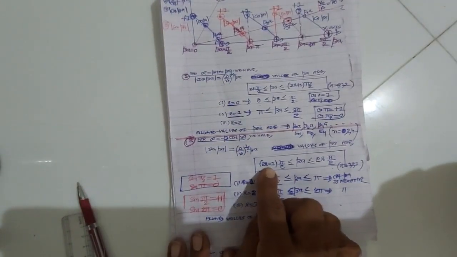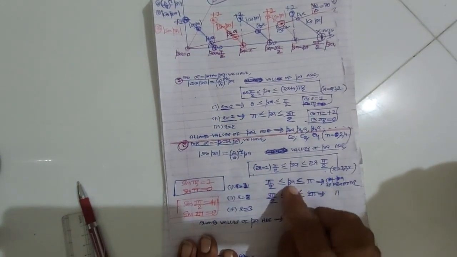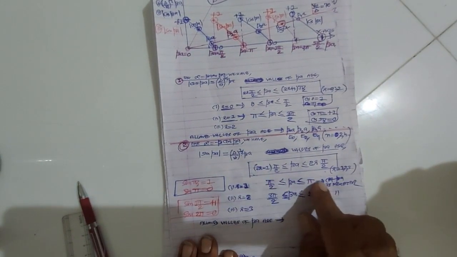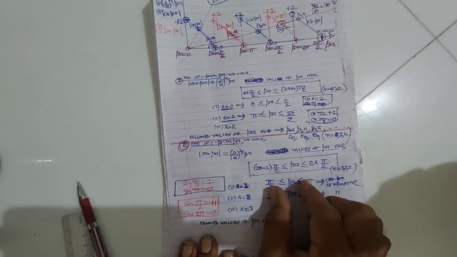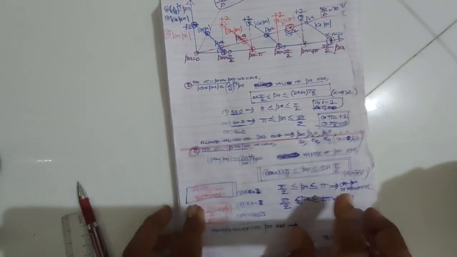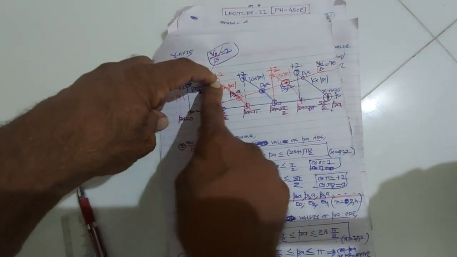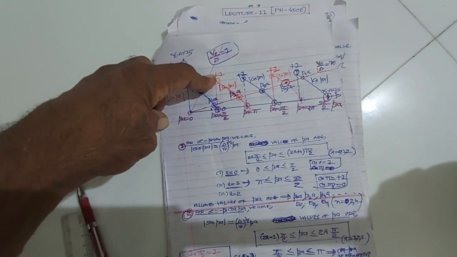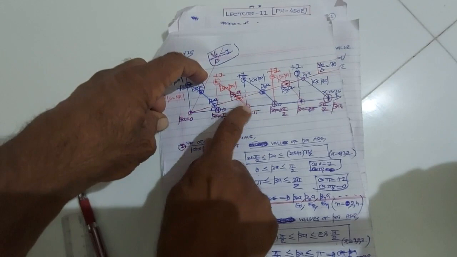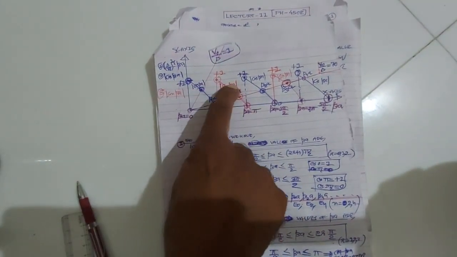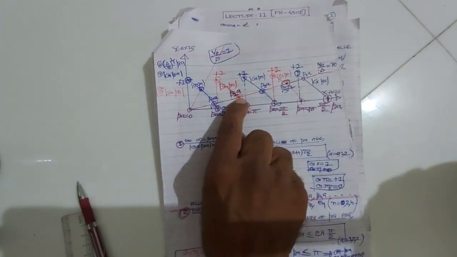Now when I take r is equal to 1, the values of beta lying in the interval pi by 2 to pi, cot beta is negative. So these values are admissible. When beta is pi by 2, sin pi by 2 is 1. And when beta is pi, sin pi is 0, right? So this is the first graph of sin beta intersecting the straight line at beta 1a.